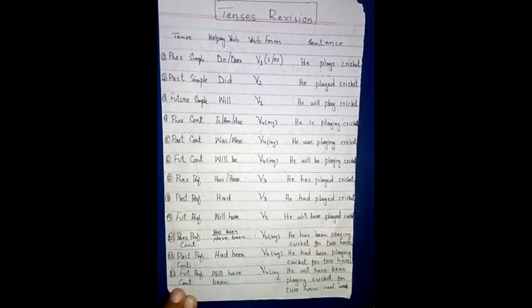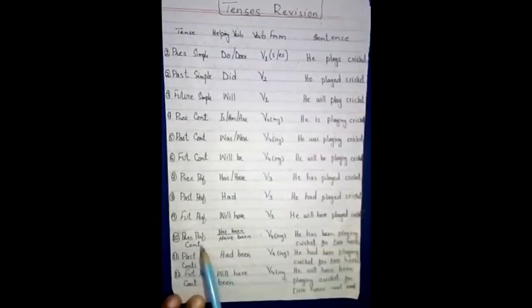Okay students, now moving towards perfect continuous. This is our last condition of tenses, perfect continuous, which we learnt earlier in the videos. I taught you present perfect continuous. Where do we use present perfect continuous?